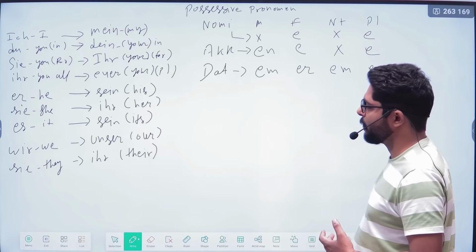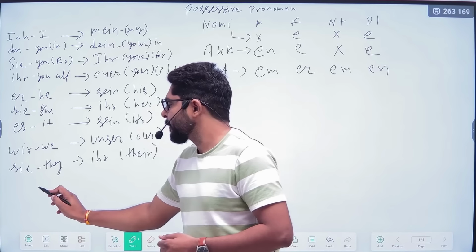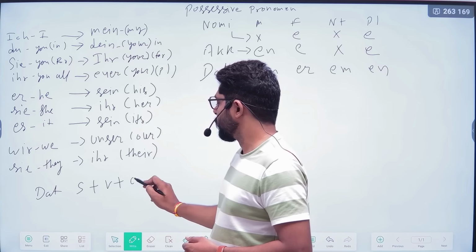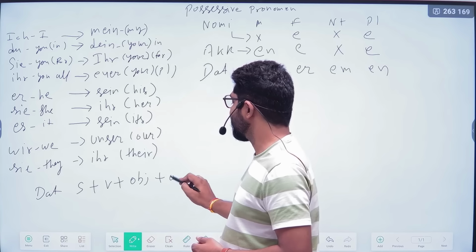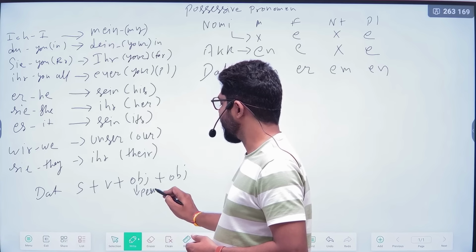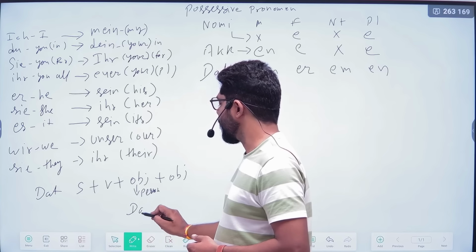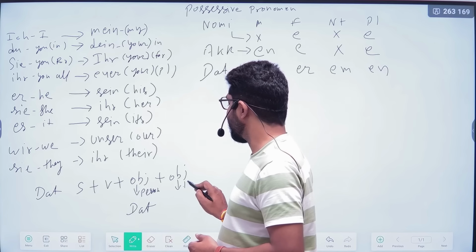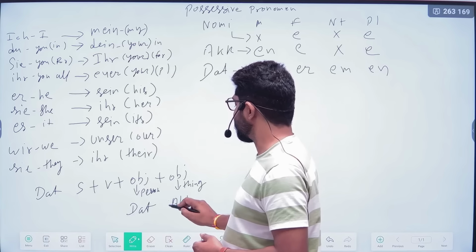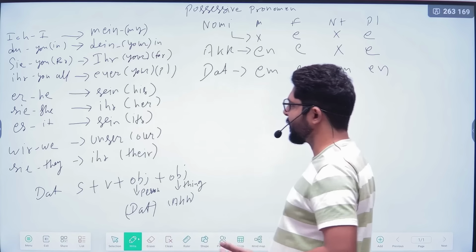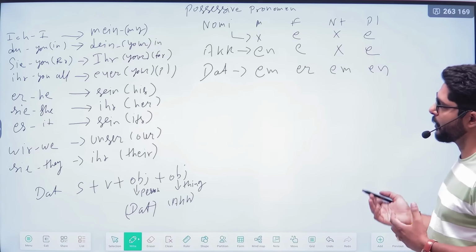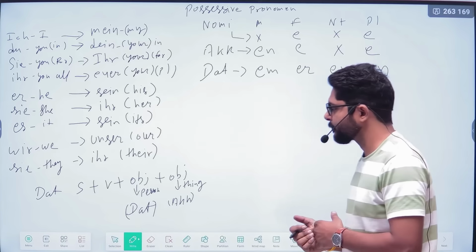What is exactly the dative case? Dative means there will be two objects in the sentence. The person-related object will be in dative and the thing-related object will be in accusative. So this is accusative and dative. We will see it later in detail. So accusative, nominative, and dative. So first we will see the endings.